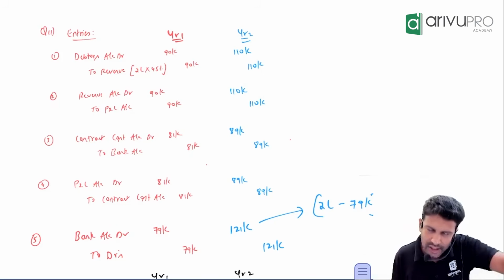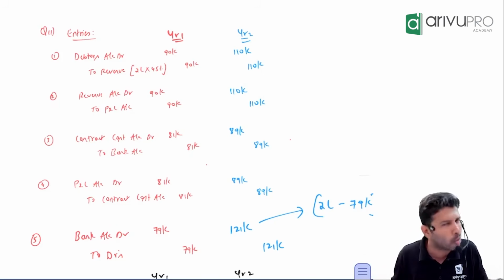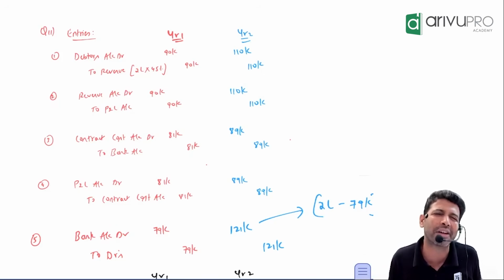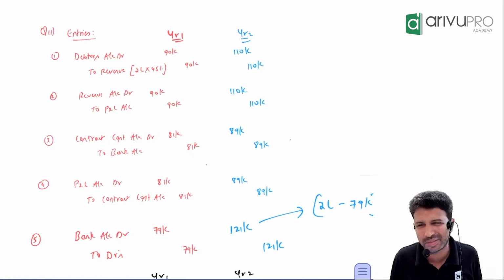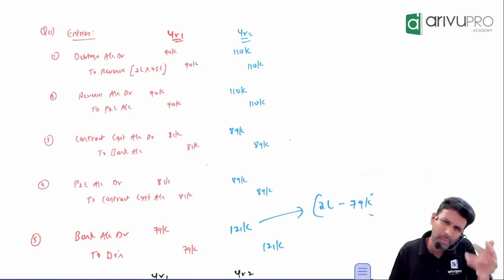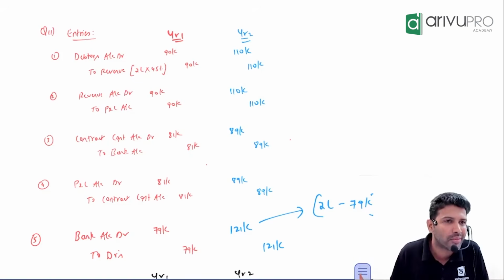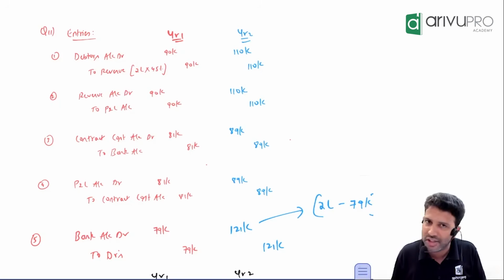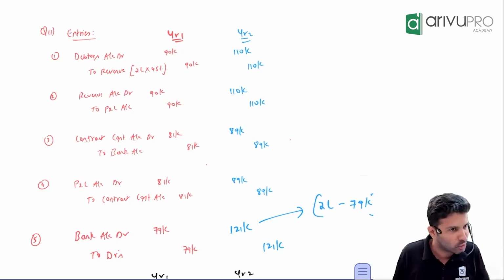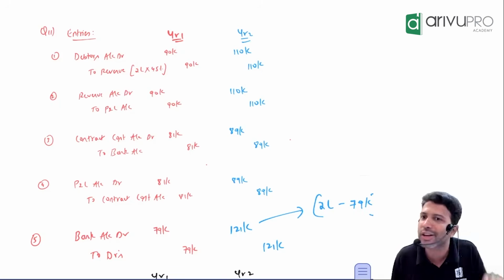But at your stage, please, please, please don't go for that shortcut method. I will only study for 10 days, tell me how to clear the exam. If you go for that approach, maybe you will clear the CA exam. After the CA examination, what will you do? You will join one company. There you can't apply shortcuts.